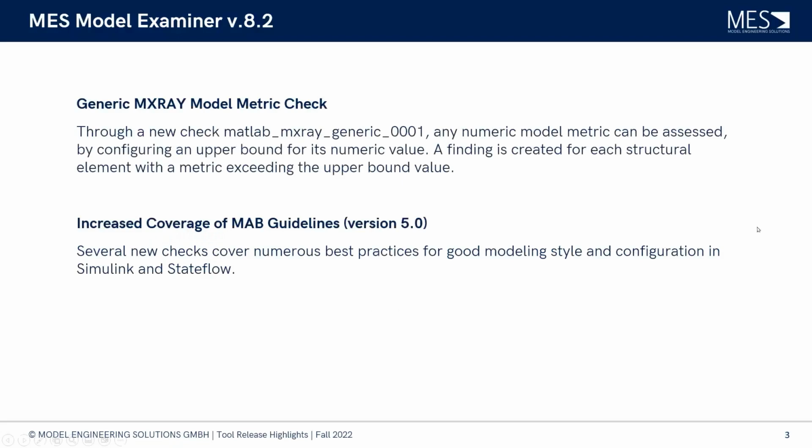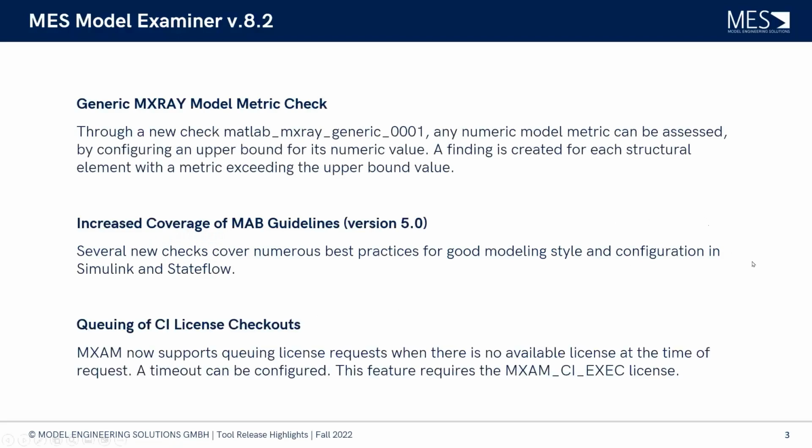We not only have a number of checks that we showed you today, but there is also an added new feature that involves the queuing of license checkout, especially in automation environments. Max, maybe you can explain a little bit more about this use case. Yes, thank you.